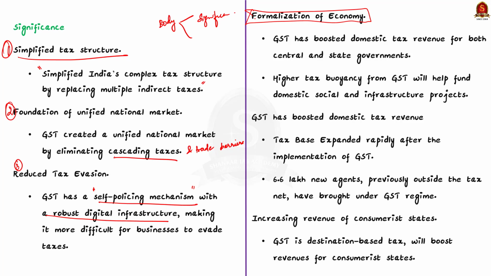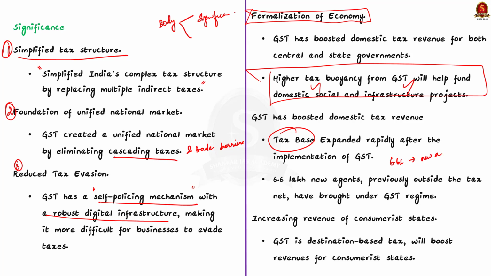See, GST has boosted domestic tax revenue for both central and state governments. Higher tax buoyancy from GST will help fund domestic social and infrastructure projects. See, the tax base expanded rapidly after the implementation of GST. Know that 6.6 lakh new agents previously outside the tax regime have been brought under the GST regime. Moreover, it has also implemented the e-way bill system, which has helped to simplify the transportation of products across the states.